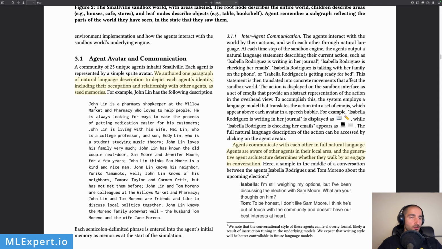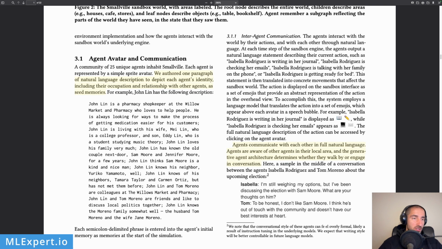And there we're talking about John Lin, a pharmacy shopkeeper, etc., who loves to help people. He is always looking for ways to make the process of getting medication easier for his customers. John Lin is living with his wife, Mei Lin, who is a college professor, and son, Eddie Lin, who is a student studying music theory. John Lin loves his family very much. John Lin has known the old couple next door for a few years. Sam Moore is a kind and nice man. John Lin knows his neighbor Yamamoto well. John Lin knows of his neighbors, but has not met them before.